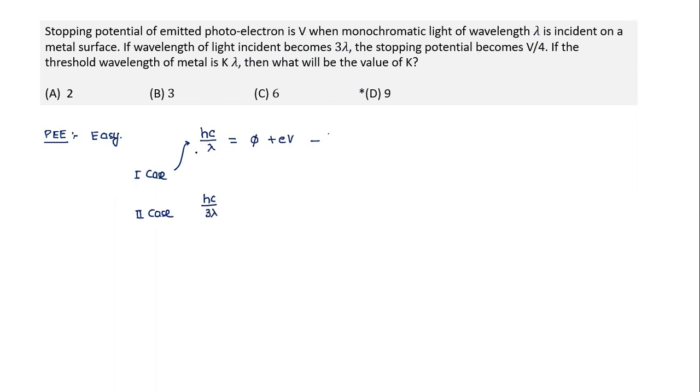So the energy of the incident photon becomes 1/3. Of course, the stopping potential also becomes smaller. It becomes equal to e into V by 4. That's the second equation. And what do we need to find? We need to find the value of the threshold wavelength. So the work function can be written in terms of the threshold wavelength as hc by lambda naught plus eV. And this also can be written as hc by lambda naught plus eV by 4. So these are the two equations given.